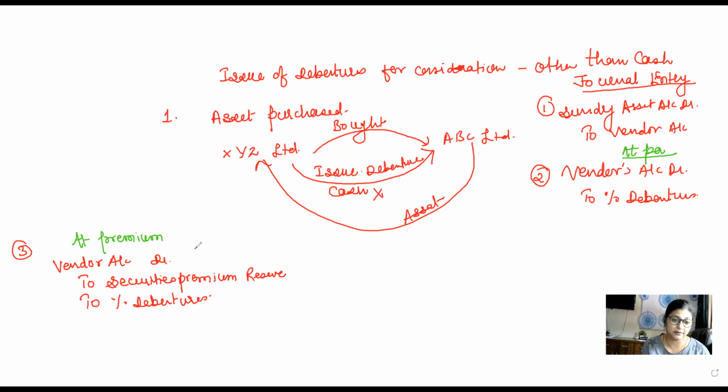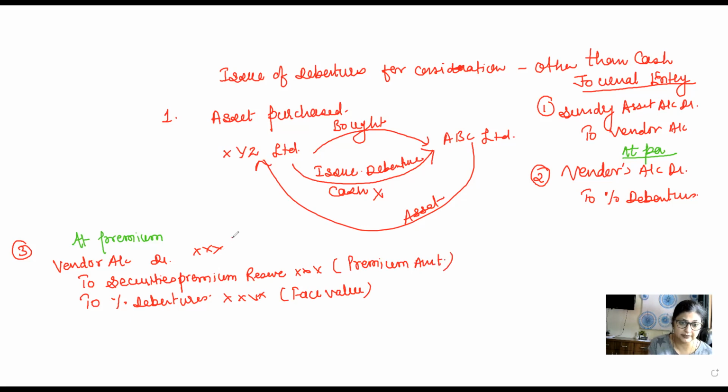So there will be an X amount over here, and securities premium reserve will be written over here, and the amount which is face value of debenture will come over here. Here is face value. Here is premium amount. And here is purchase consideration.